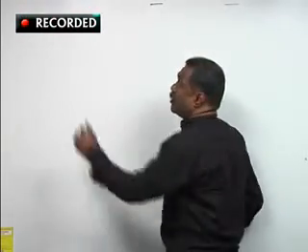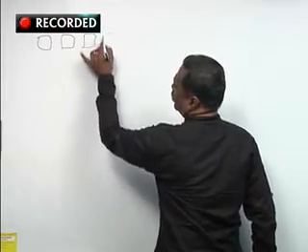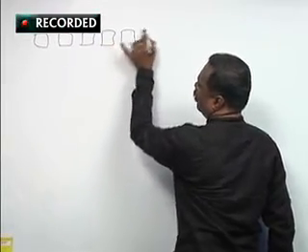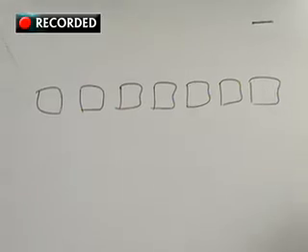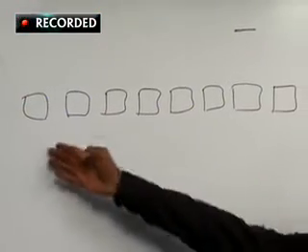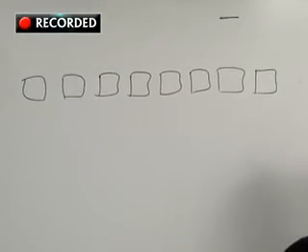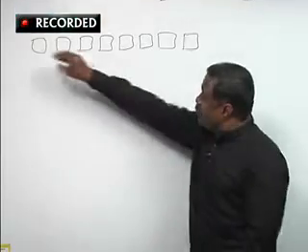An 8-digit number will always contain 8 blank places. 1, 2, 3, 4, 5, 6, 7, 8. Now in these places, the digits will be present.